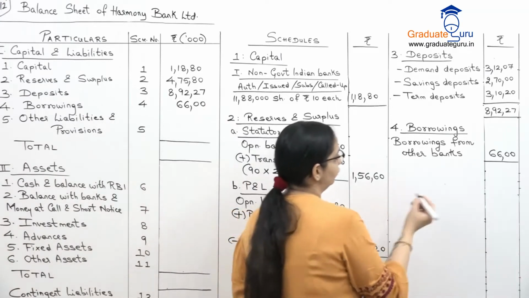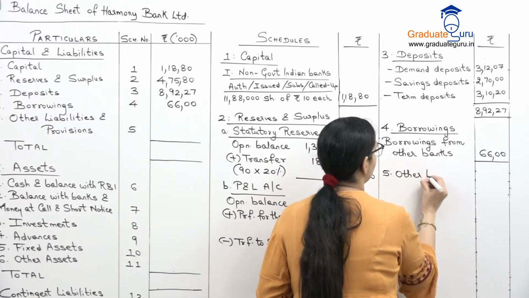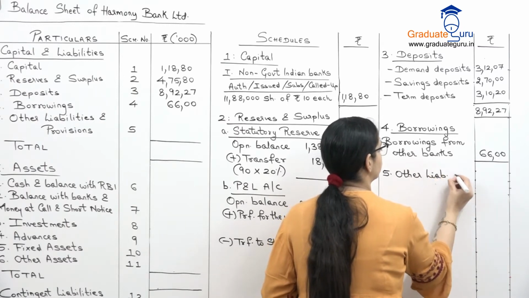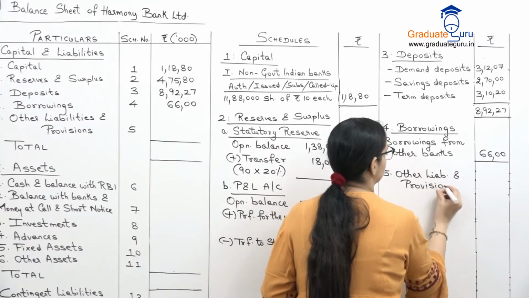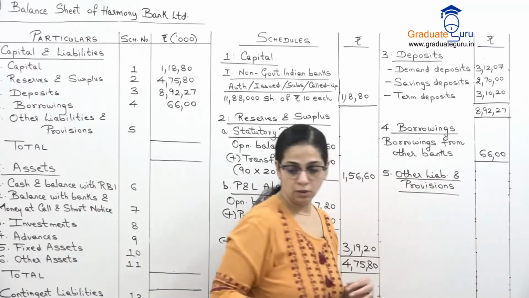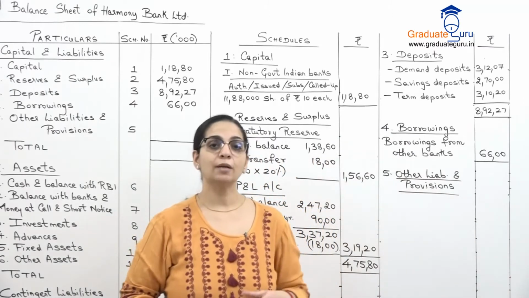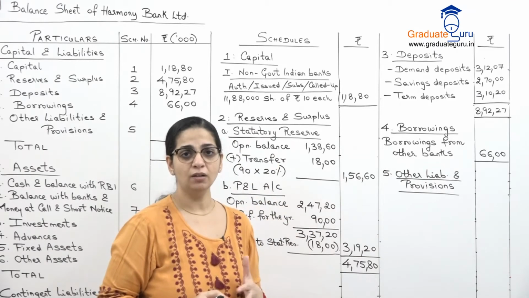And then we have other liabilities and provisions. In other liabilities and provisions, we just have bills payable this time, और कोई provision नहीं है.